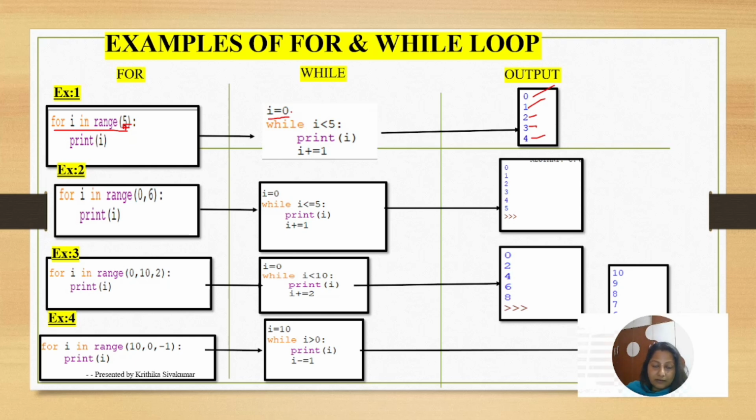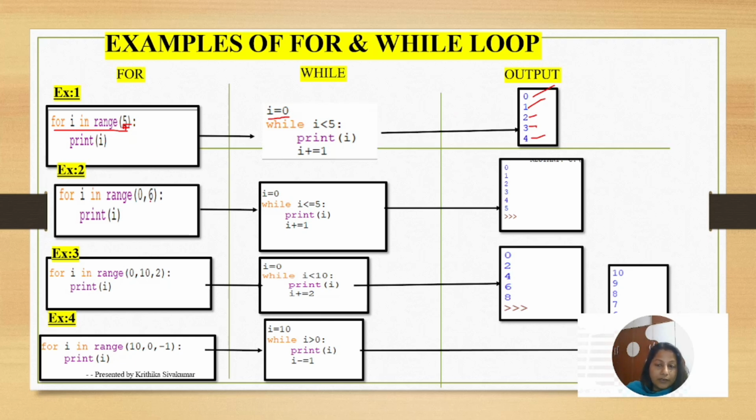First, the value of I is 0. The condition is I is less than 5. The condition is true, so it will print the value 0. Then it will do the increment. So I equals 0 plus 1, which is 1. Again the loop will go on until it reaches 5, the loop will keep running. So the output will be like this.